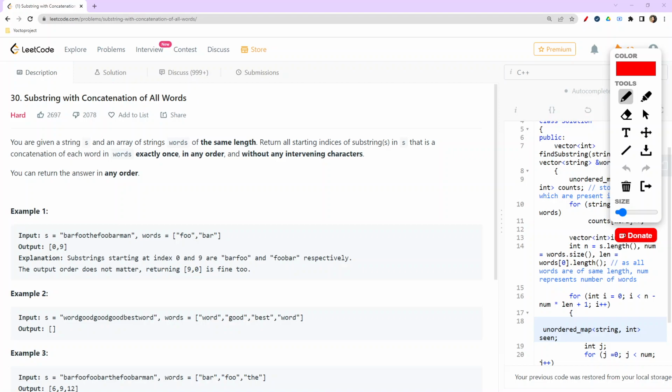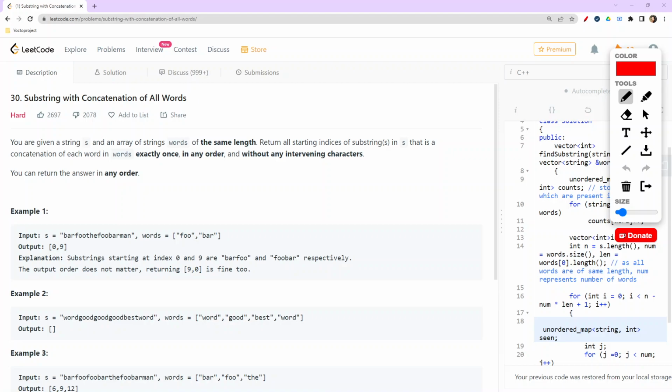Today we are going to do the Leetcode daily challenge, substring with concatenation of all words. Before doing this question, let us go through what exactly it wants to say and the constraints which are there, so that we could better understand the question.